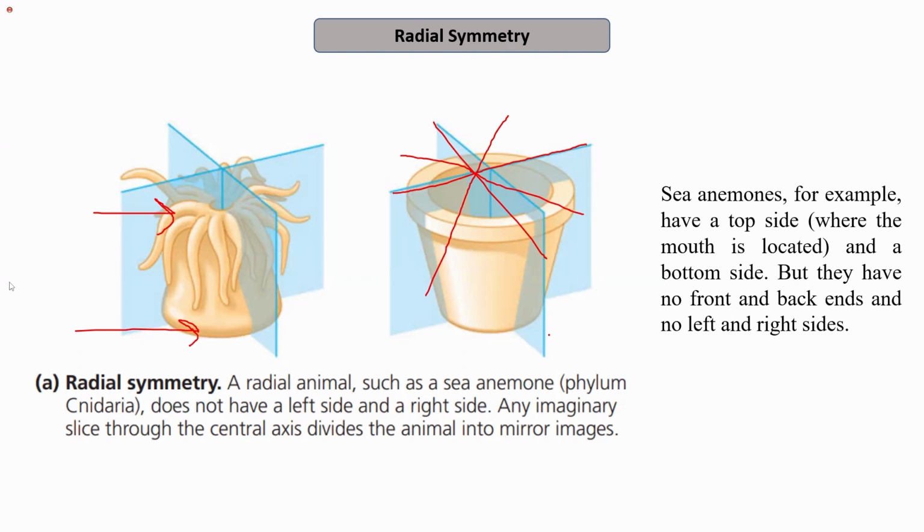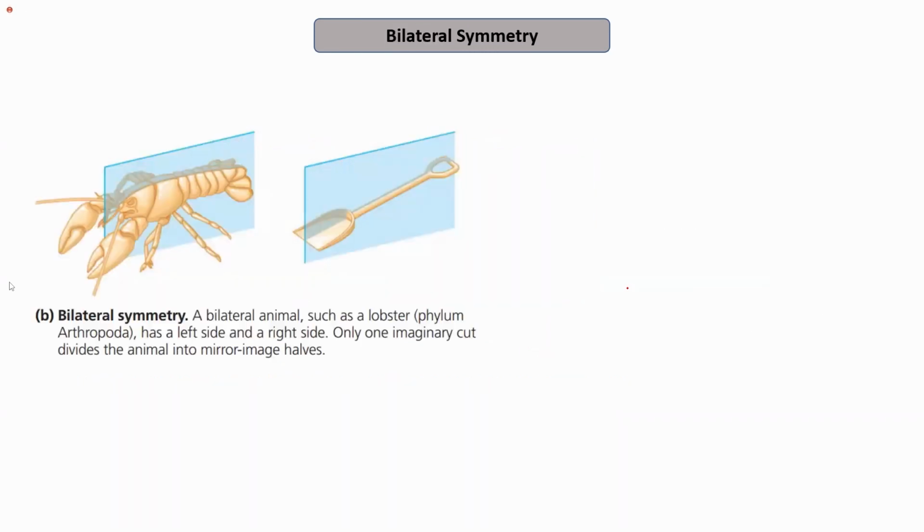So in a radial animal, for example, a sea animal that belongs to the phylum Cnidaria, there is no left side or right side, and therefore any imaginary slice or plane through the central axis divides the animal into mirror images. So this is about radial symmetry. The next is bilateral symmetry.